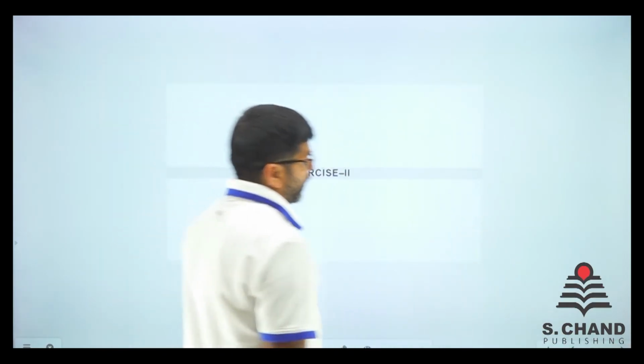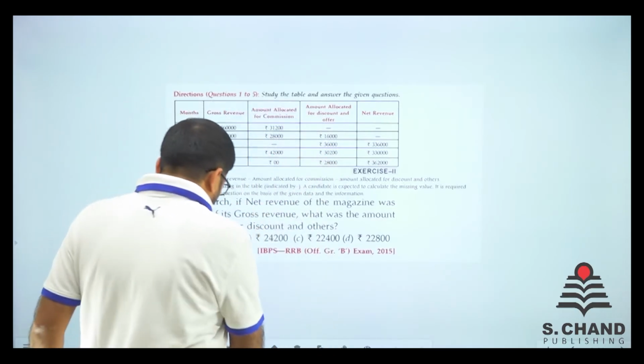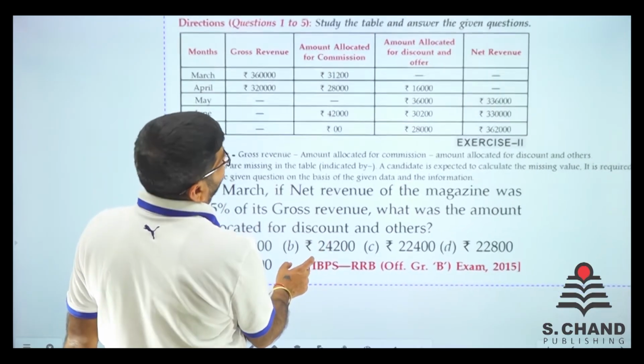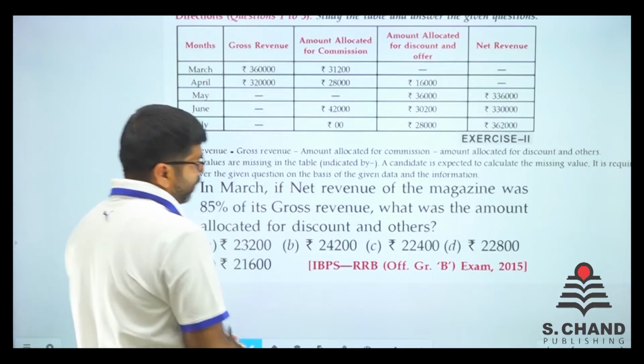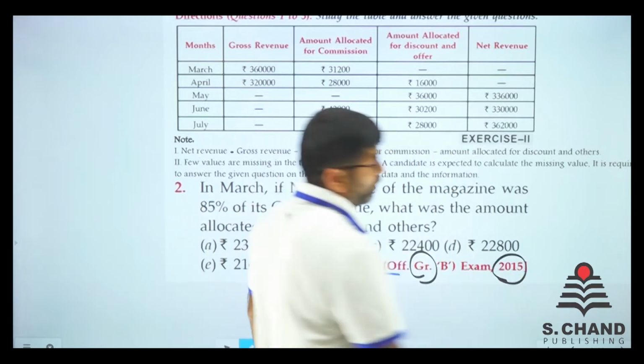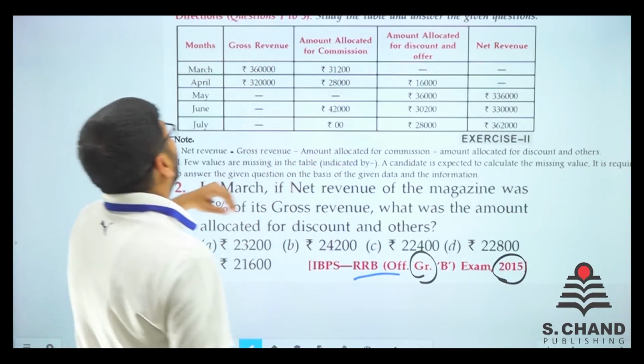Here we have exercise number 2, and exercise number 2 has more DI. I think this is a bit different one. It's a missing DI or something. It generally comes in the IBPS RRB examination, Officer Grade B, 2015. Some numbers are missing. What is said? Let's read first.